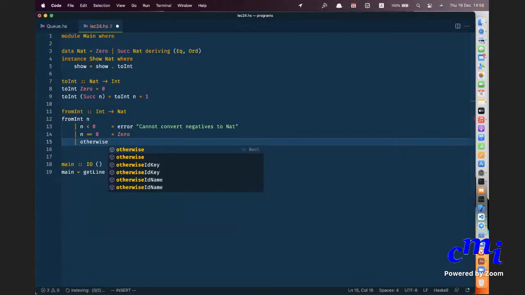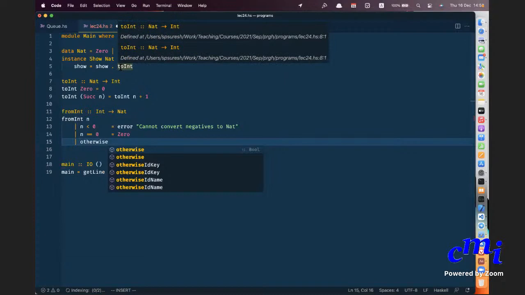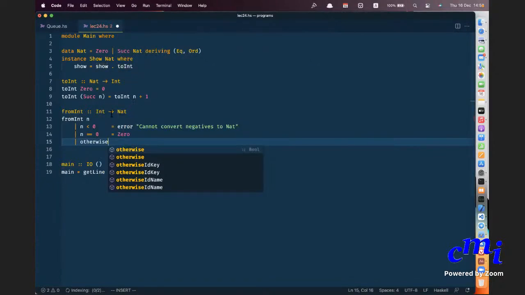Sir, before we show it, if we do not convert it into ordinary integers, will it print out a long list? Yeah, it will print out a long thing. Show 0, it will print. Okay, right, you don't want that. That is why.